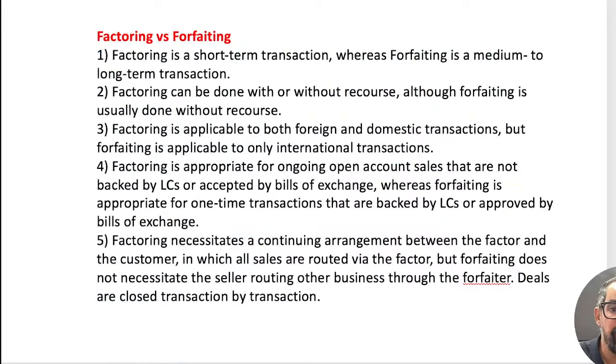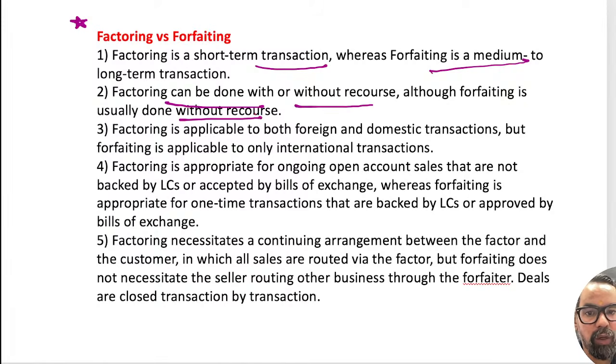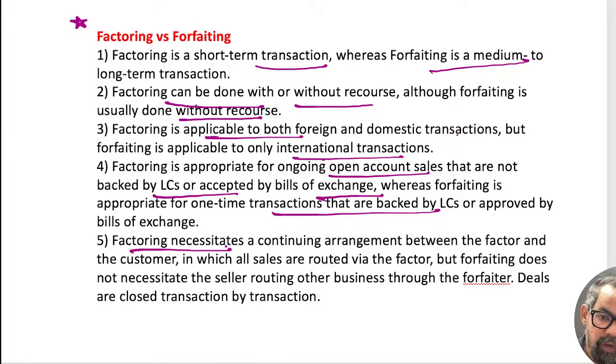There is a chart on the differences between factoring versus forfaiting. Factoring is short-term transaction, forfaiting is medium to long-term. Factoring can be done with or without recourse. Forfaiting is without recourse. Factoring is applicable to both foreign and domestic, forfaiting is mostly for international transactions. Factoring is appropriate for ongoing open account sales that are not backed by LC, accepted by bill of exchange, whereas forfaiting is backed by LC, a one-time transaction with an approved bill of exchange.